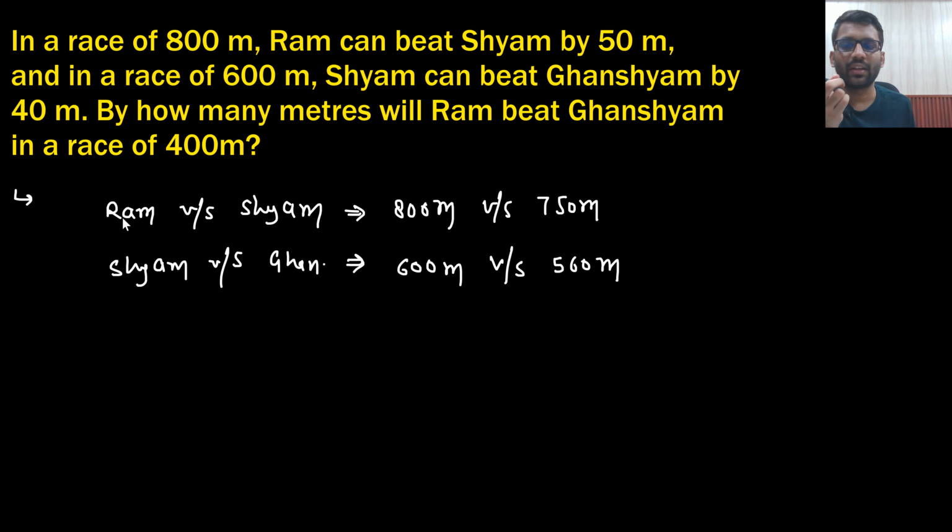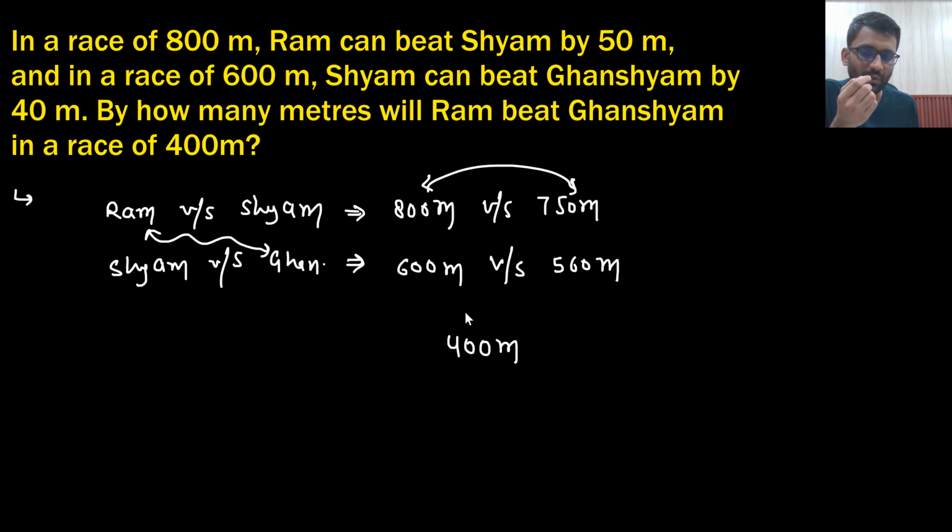So now the race will be between Ram and Ghanshyam, and the race will be of 400 meter. So by how many meter Ram will beat Ghanshyam? Let's just say if this race was of 400 meter, Ram would have covered 400 meter and Shyam would have covered only 375 meter. Do you agree to this point? Because in 800 meter the distance is 50, so in 400 meter the distance will be 25. Right?